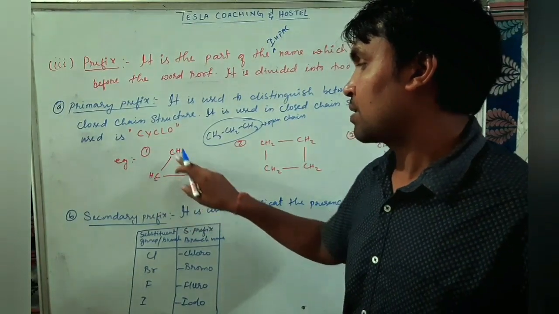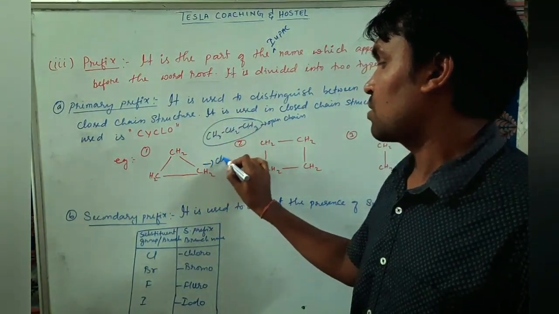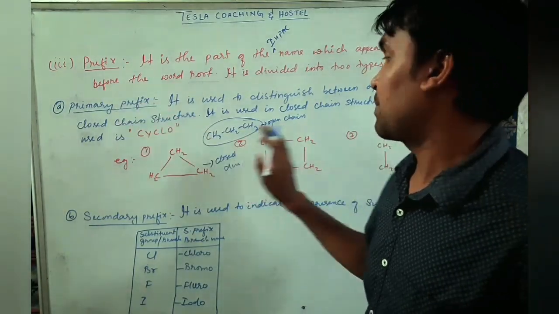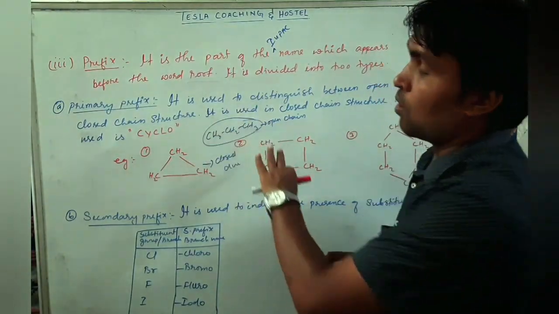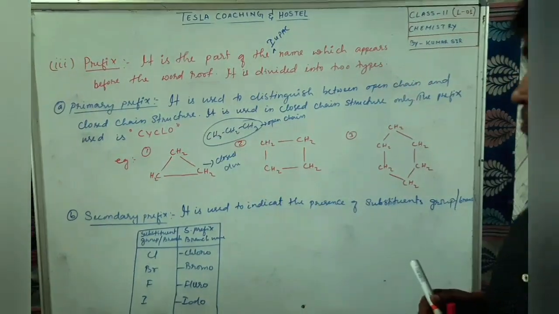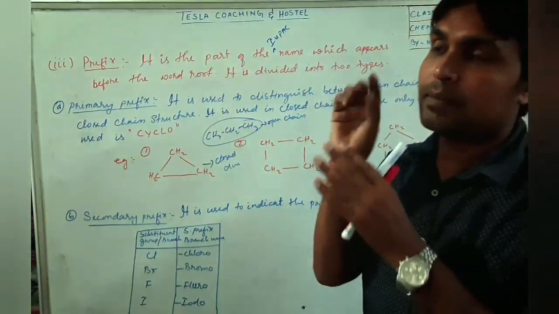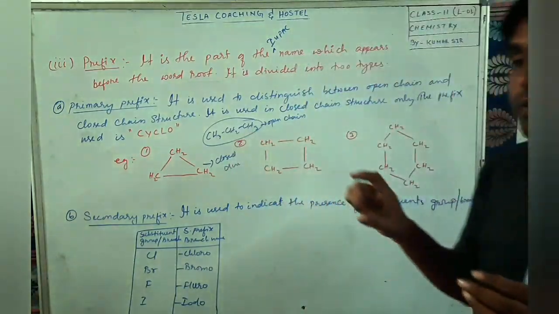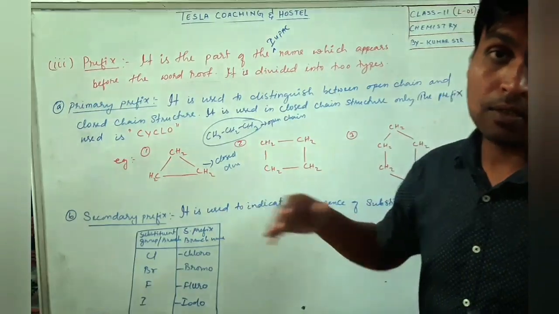And this is called what? See, it looks like a closed shape, so it is called a closed chain structure. With the help of the primary prefix, we are able to distinguish whether it is an open chain or a closed chain structure. It helps us give the name in such a way that by reading the name itself, we will know whether it is a straight chain or a closed structure.